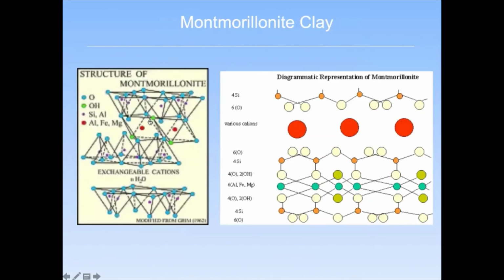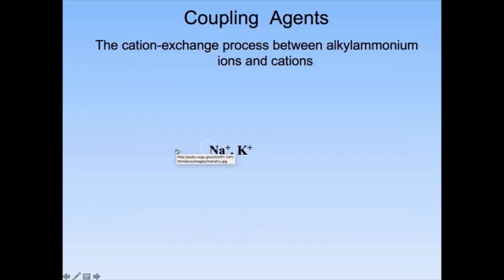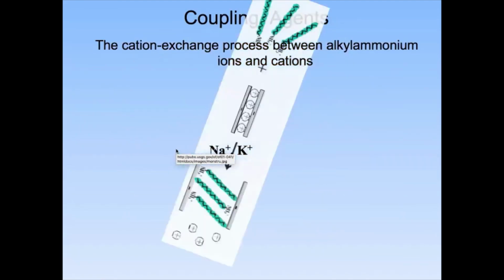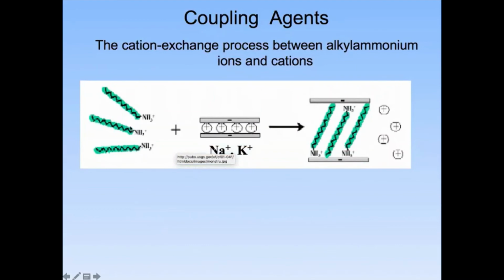One advantage with the natural clay, like Montmorillonite kind of clay, is that you see these cations are exchangeable. You can exchange them. Once you exchange them, you add some linkers, and you are going to exchange these cations so that you are pillaring them in between. That means you are widening them.